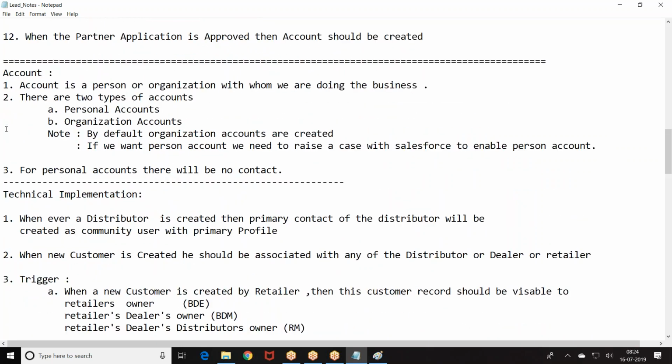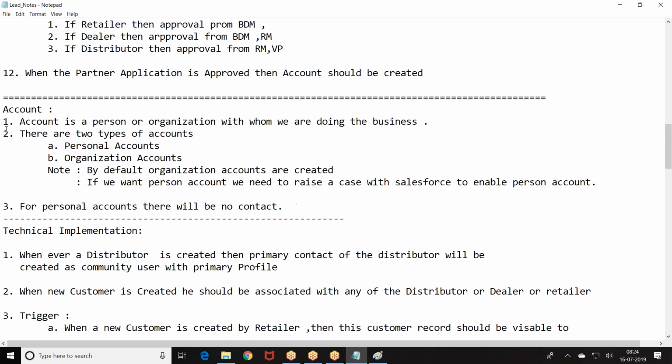Customers are not coming through lead. Customers will be directly coming from portals. Where will these customers be registered, from where will the customer data be registered? They have a portal. So the portals will be registering it. When you purchase any laptop or anything, they don't log in. They open a portal ID, enter their dealership ID and enter the data. So retailers will have access to the portals through which they enter customer data. Customer data is directly created, whereas the distributor data will come through lead to partner application.